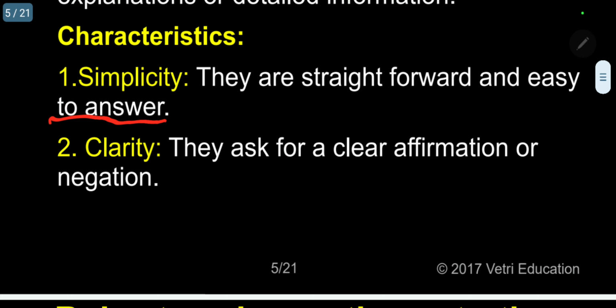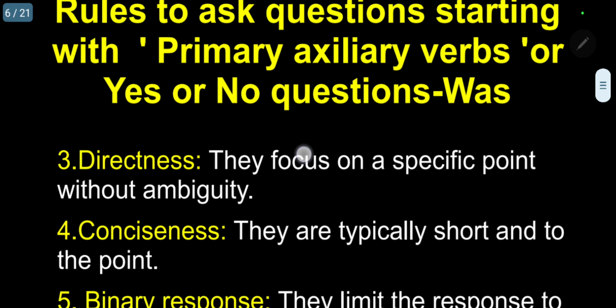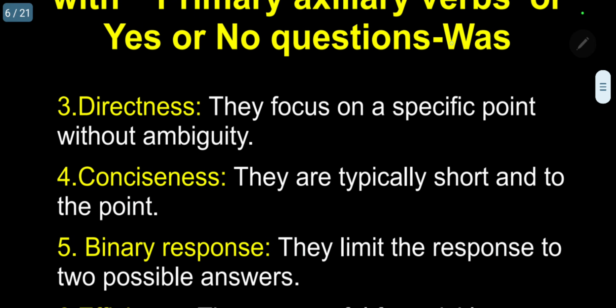Number 2, clarity. They ask for a clear affirmation or negation, positive or negative. Kindly follow. Number 3, directness. They focus on a specific point without ambiguity. 4th, conciseness. They are typically short and to the point.